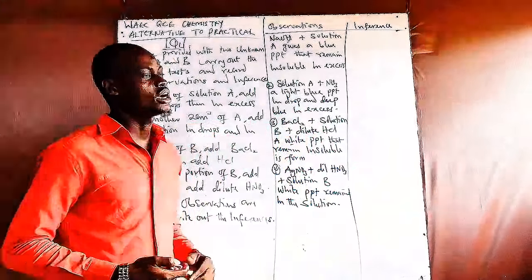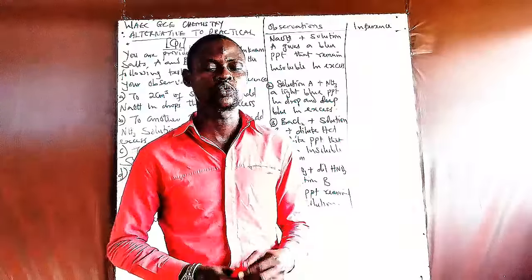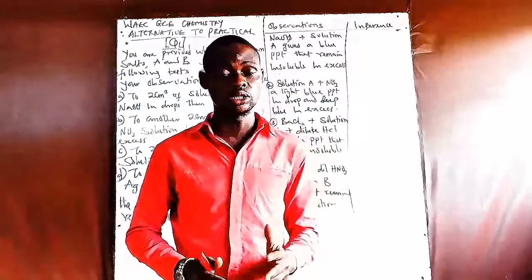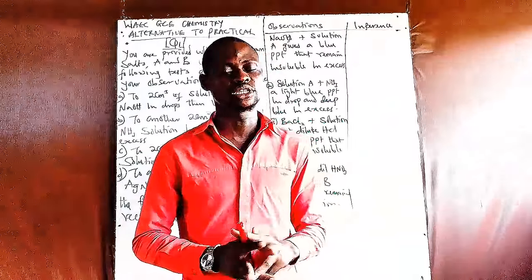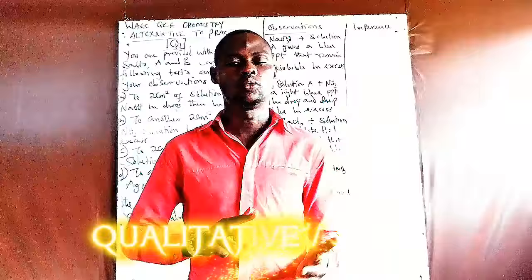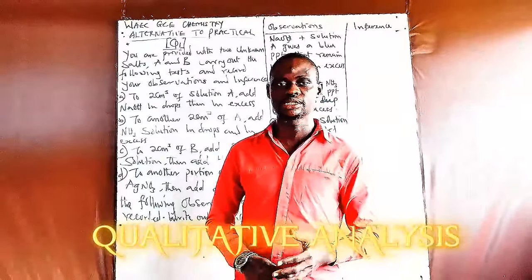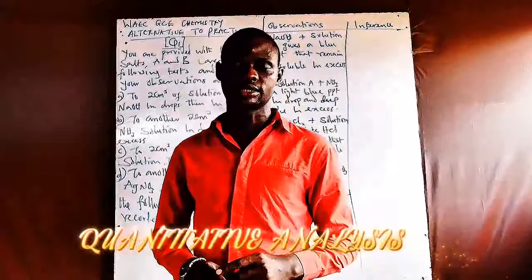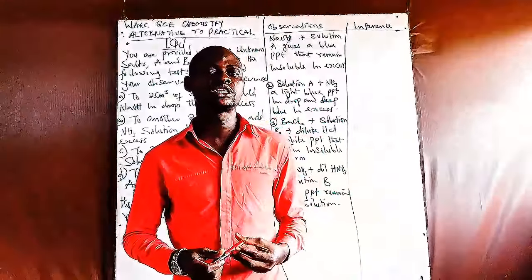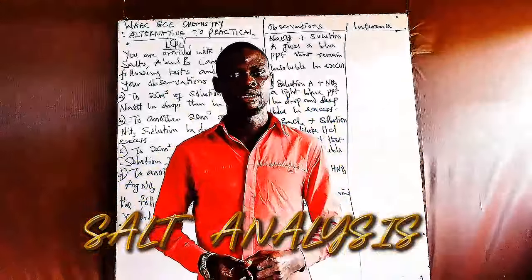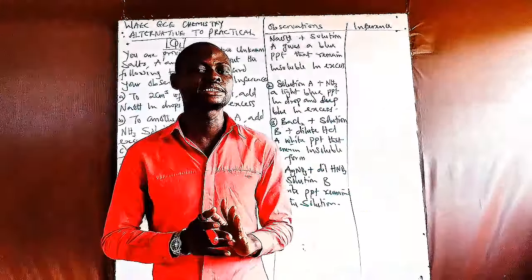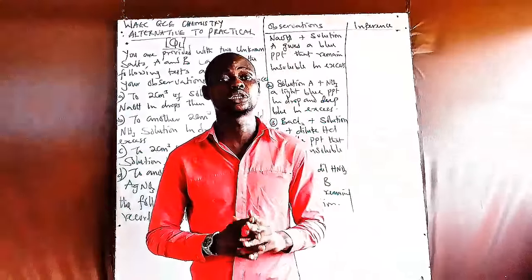So according to WAEC, there are 3 different questions that will be given to you, and these questions are going to be testing your knowledge on 3 aspects of chemistry. One is the qualitative analysis, and the second one is the quantitative analysis. The third aspect of chemistry that your knowledge will be tested on is SWOT analysis. Now I'm going to be analyzing each of these aspects for you one after the other.